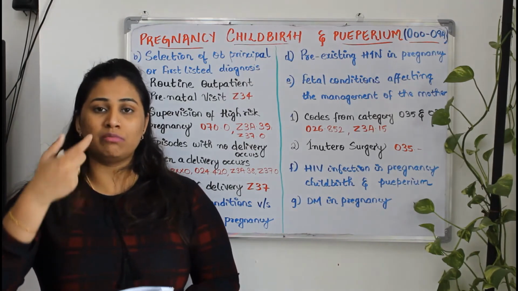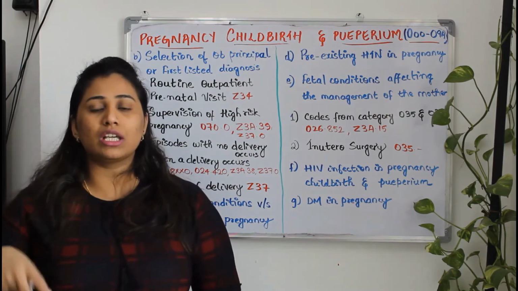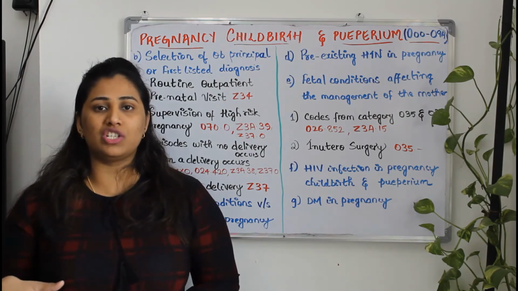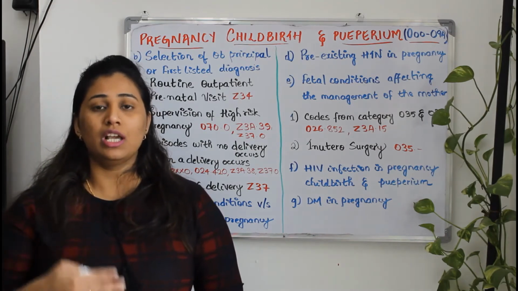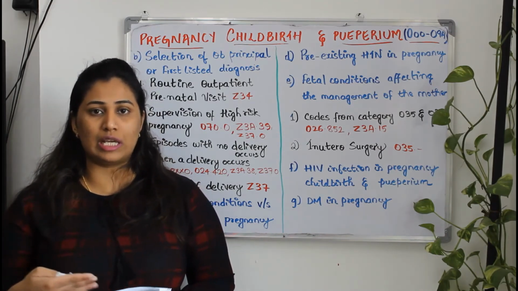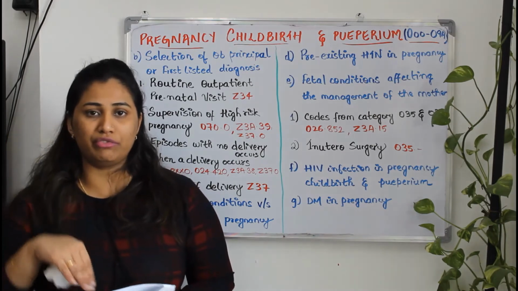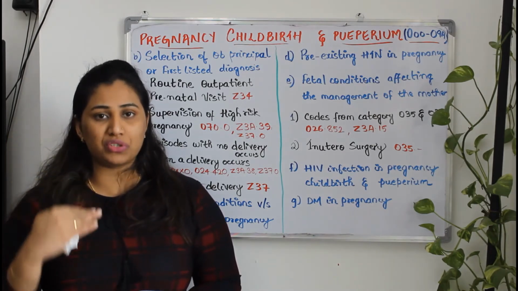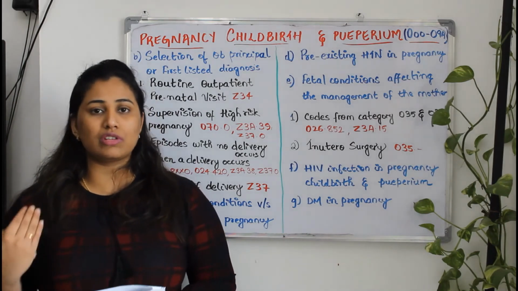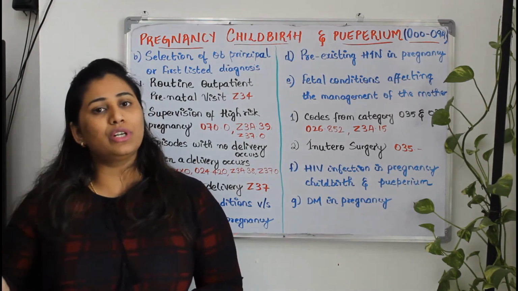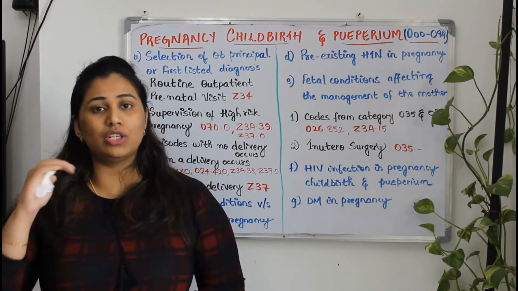Breech presentation means the butt is presenting, but in this case it is footling presentation. Footling presentation means the baby's foot instead of head. Normal presentation is vertex. Instead of that, footling presentation is happening. That means the leg of the baby is coming first, which will create an obstruction in the labor, which is a complication. In that case, doctors will not try for a normal delivery. They'll go for a lower segmental cesarean section only.